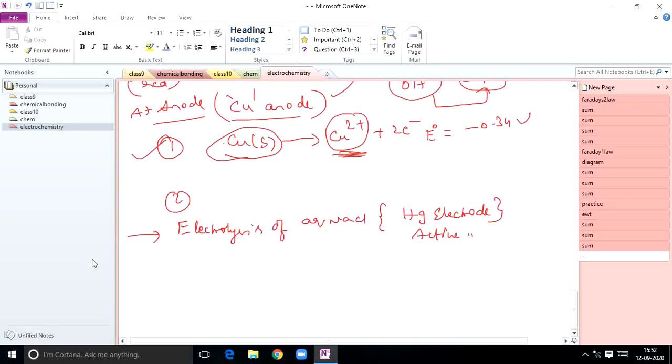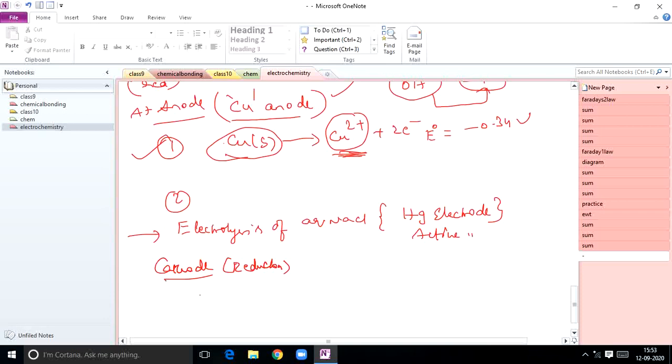Suppose I change the electrode, and instead of platinum I take mercury, what happens? At cathode, what reaction takes place? Reduction. So if mercury is taken as a reactive electrode, what happens? When mercury is used as cathode, sodium ions have lower discharge potential than H plus ions.